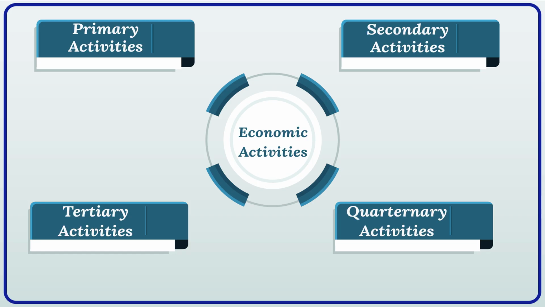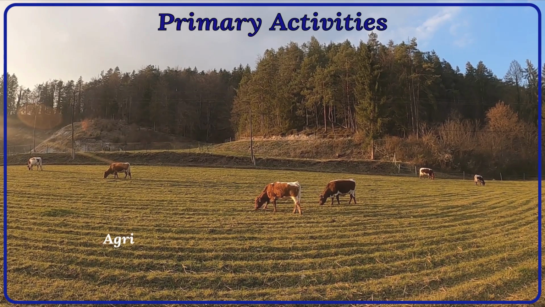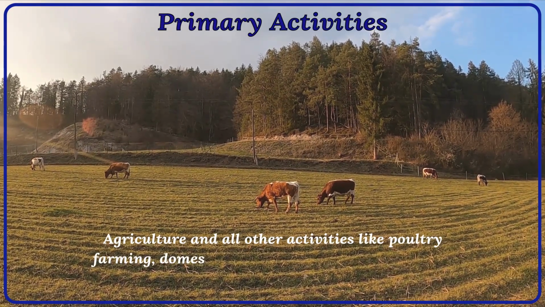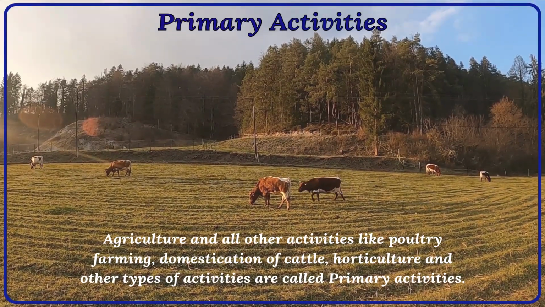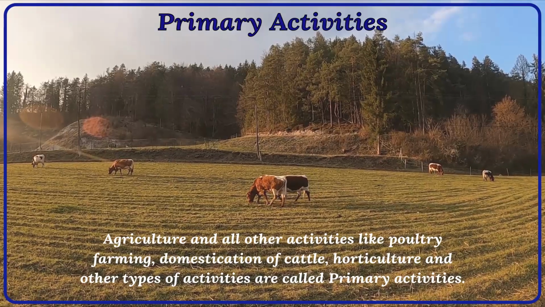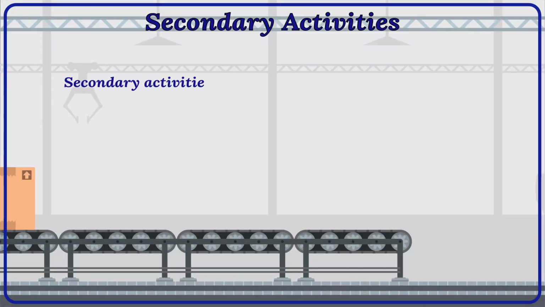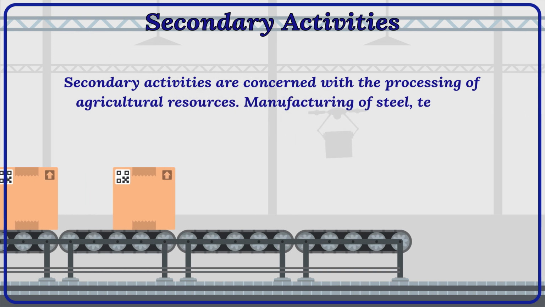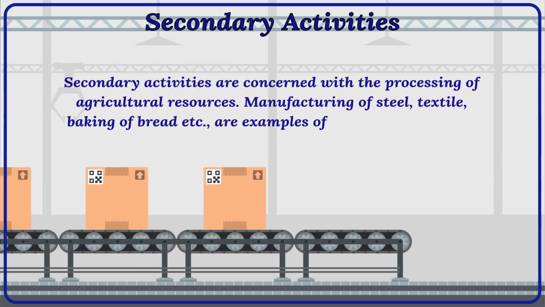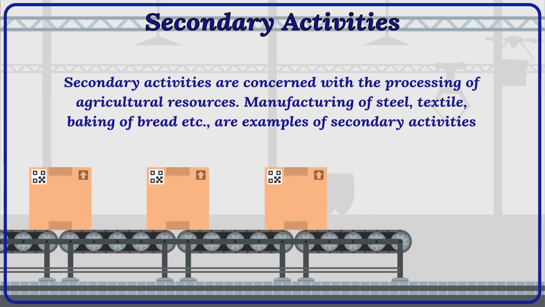Economic activities. Agriculture is an economic activity. The economic activities are grouped into four main categories: primary, secondary, tertiary, and quaternary. Agriculture and all other activities like poultry farming, domestication of cattle, horticulture, and other types of activities are called primary activities. Secondary activities are concerned with the processing of agricultural resources, manufacturing of steel, textile, baking of bread, etc. are examples of secondary activities.